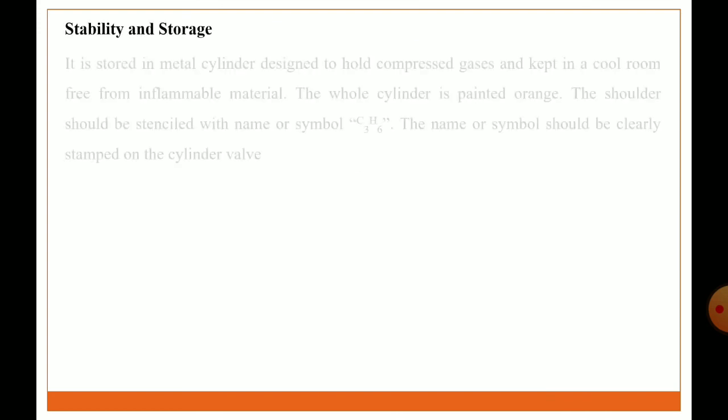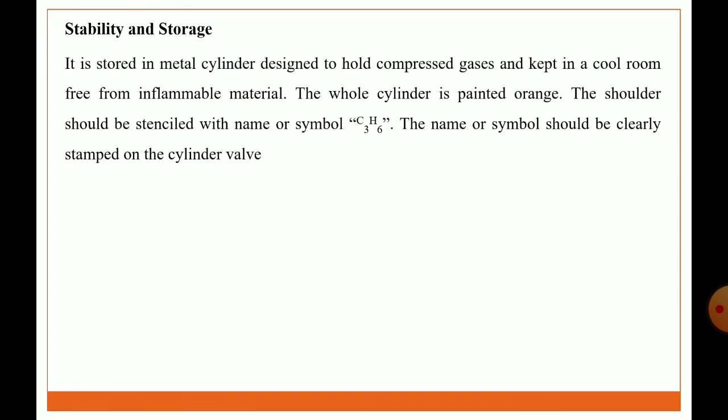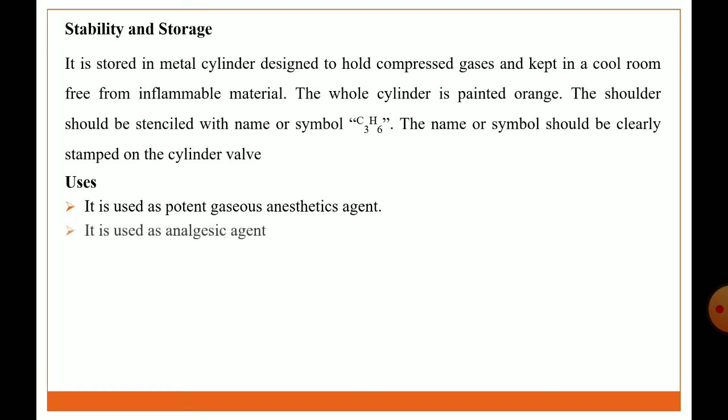Storage and stability condition: it is stored in metal cylinders designed to hold compressed gases and kept in a cool room free from inflammable material. The whole cylinder is painted orange and the shoulder should be stenciled with the name or symbol of C3H6, and the name or symbol should be clearly stamped on the cylinder wall. Uses: it is used as a potent gaseous anesthetic agent. It is used as an analgesic agent. Official preparation: cyclopropane gas.